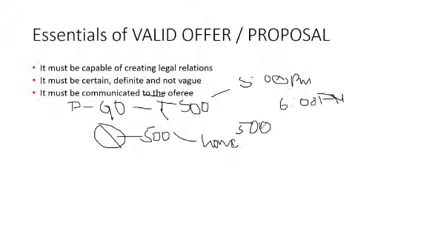Now what will be the decision of the court? The court will say that, see, the offer has not been communicated to the offeree, so it is not a valid offer and the offer has been cancelled. An offer can be accepted or rejected only if it has been communicated to the offeree, or else it will not be a valid offer.